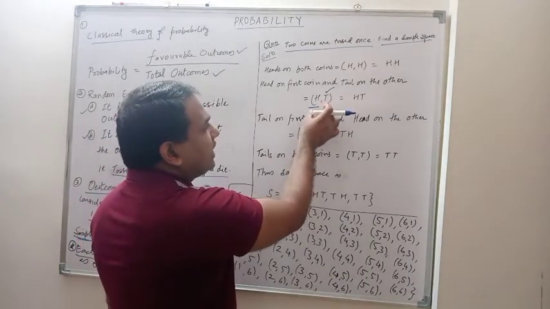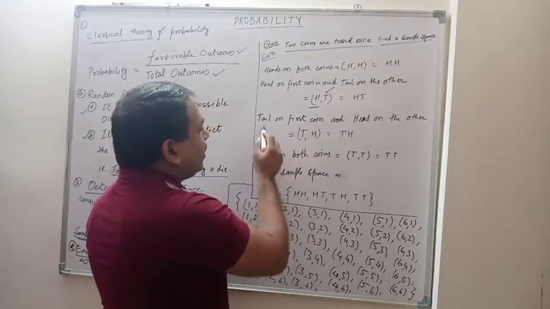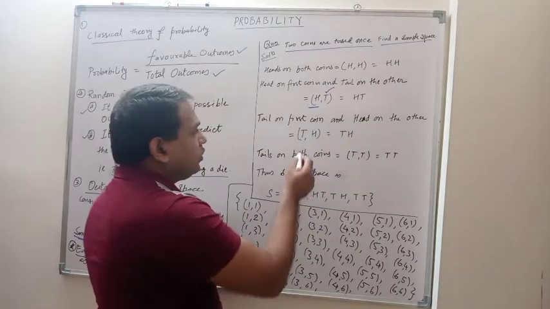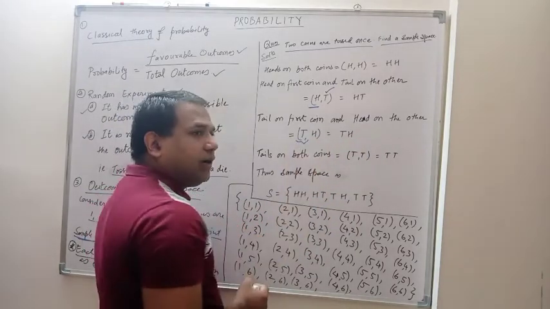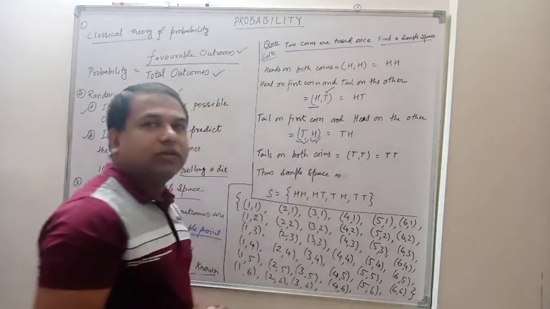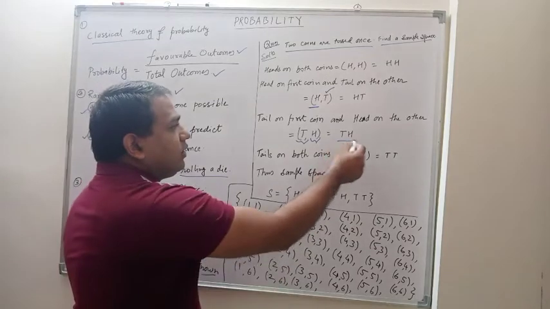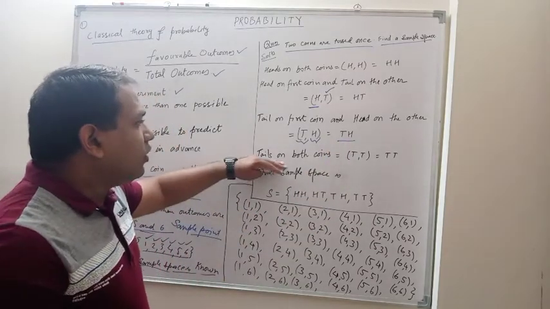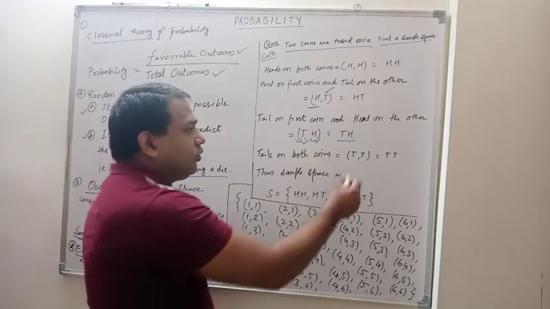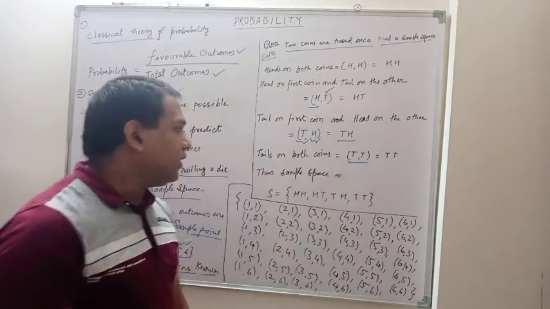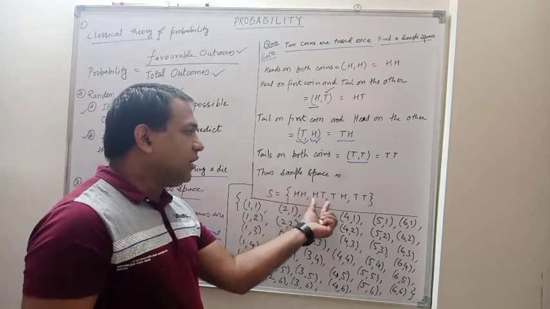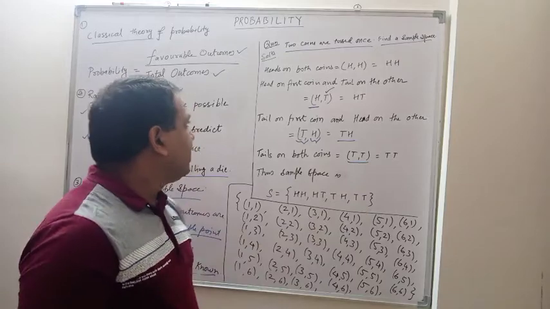So what you have is HT. Tail on first coin and head on the other, so you will get TH. And tail on both coins, definitely you will have TT. Thus the sample space can be written as HH, HT, TH and TT.